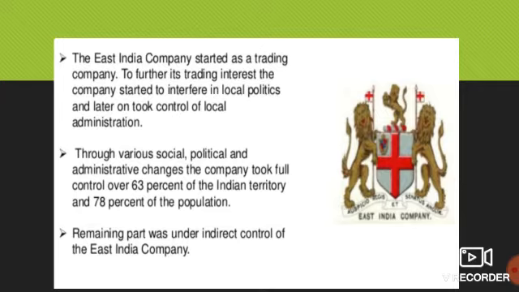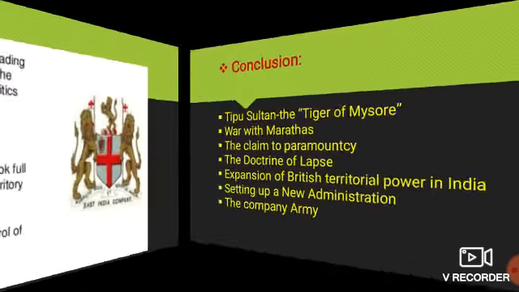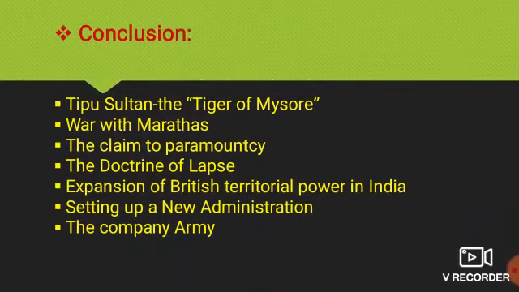All that things, all the conclusion part, regarding Tipu Sultan, the war with Marathas, the claim to paramountcy, doctrine of lapse, expansion through the map we have seen, setting up a new administration, and the company army. Now you can think about that.